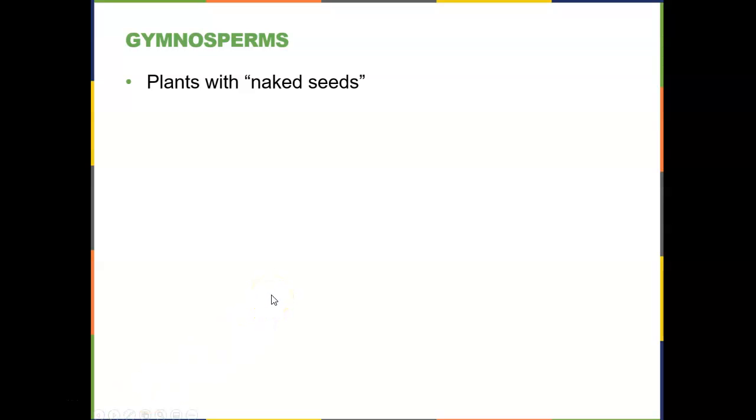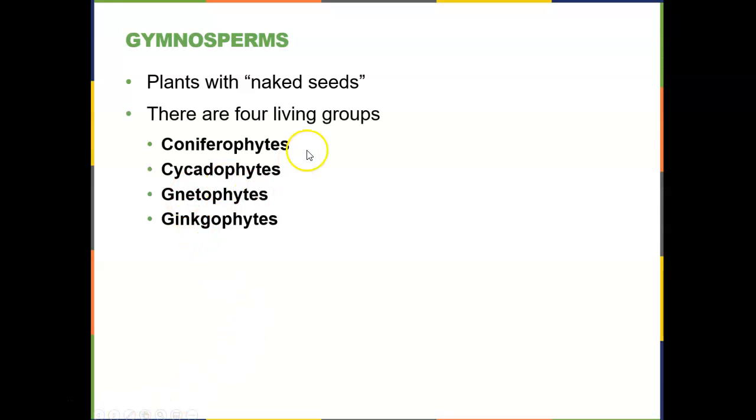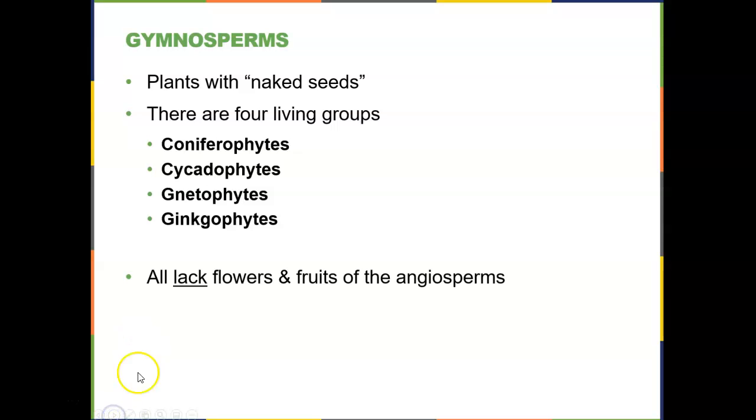So let's start off with looking at the gymnosperm group. Gymnosperm means plants with naked seeds. There are 4 living groups: the Coniferophytes, the Cicadophytes, the Cnidophytes, and the Ginkgophytes. As we mentioned before, these are the 4 different phyla.